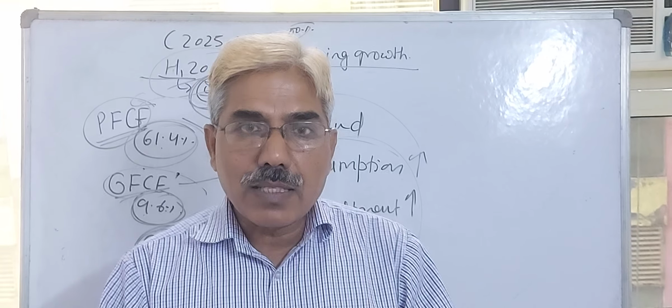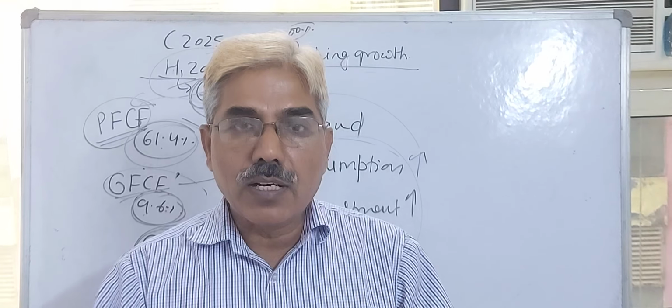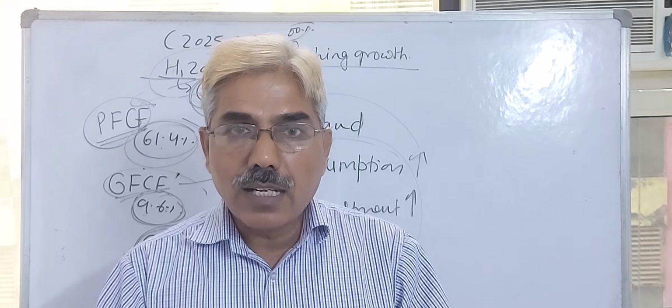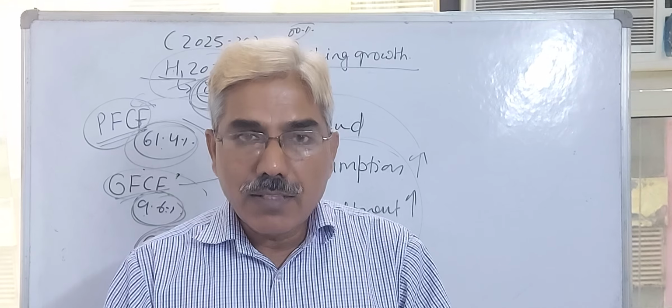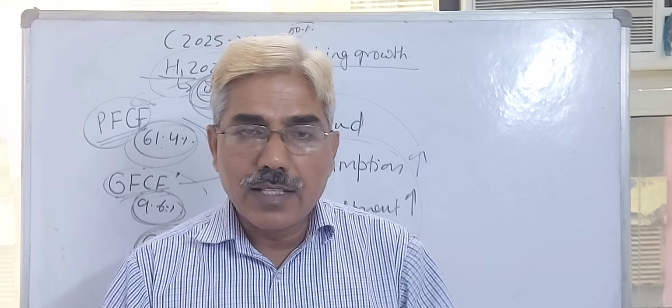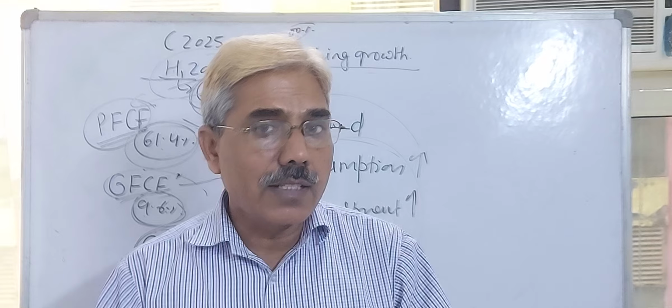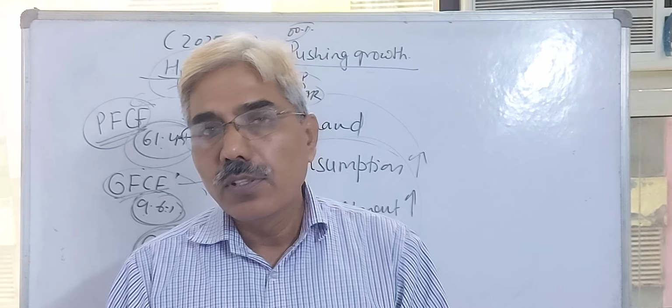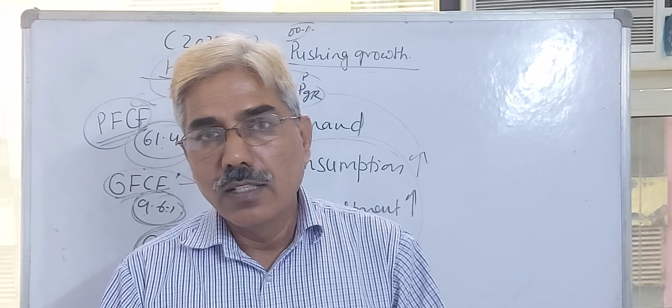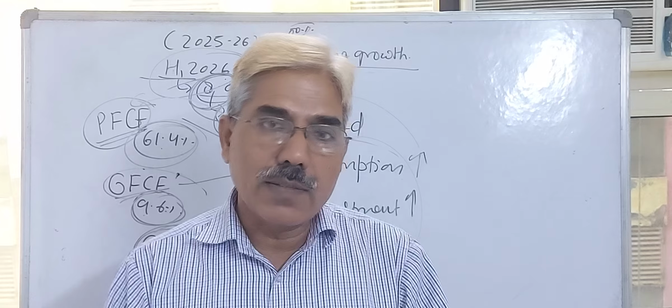Second, investment, which determines gross capital formation. And third, export, also a major determinant of the demand side growth rate. Tomorrow I will discuss the supply side factors.